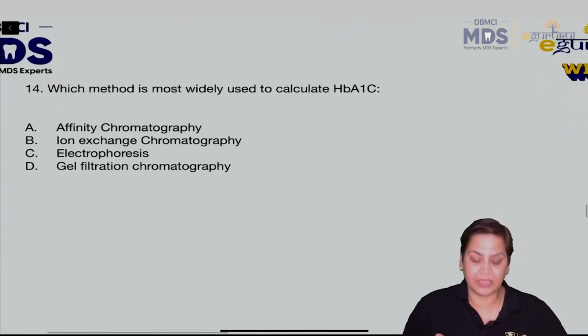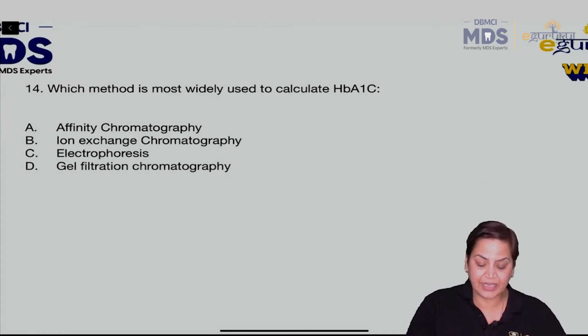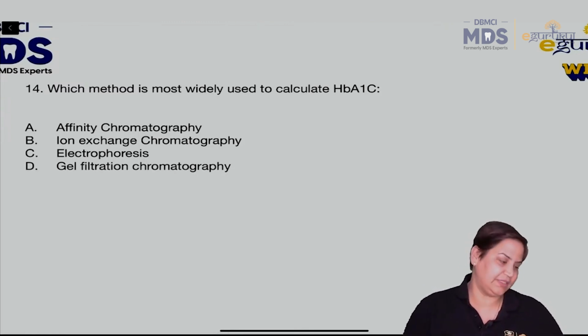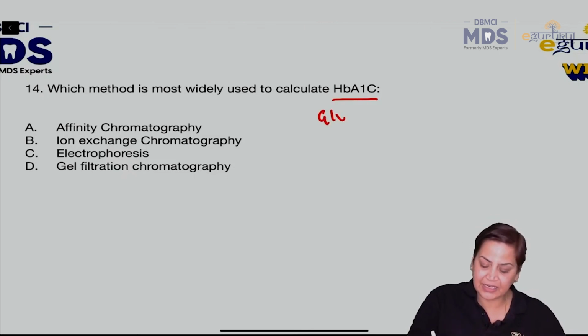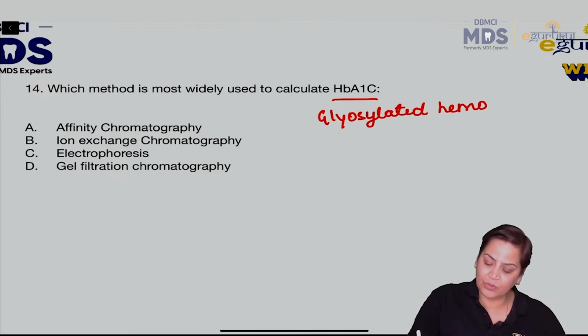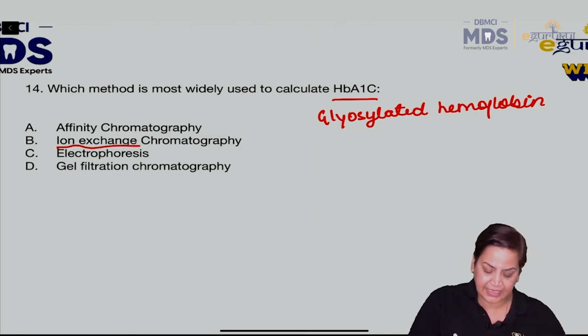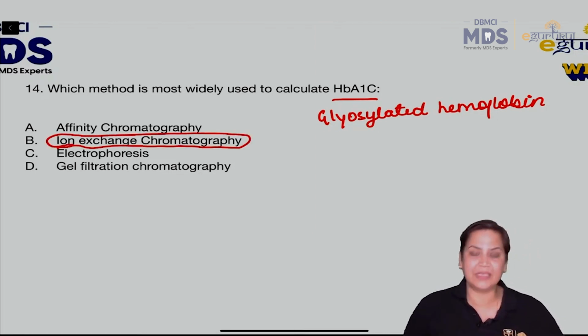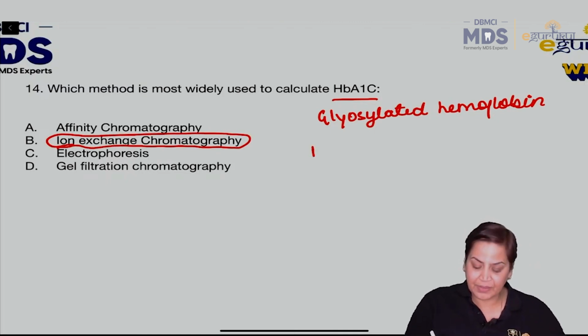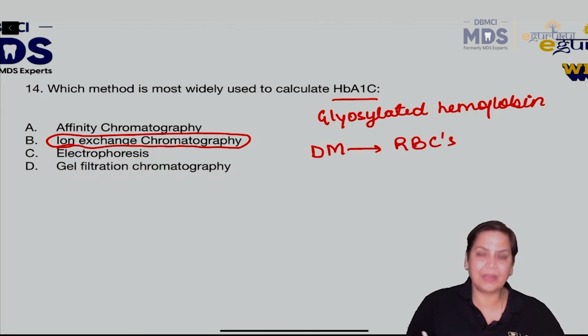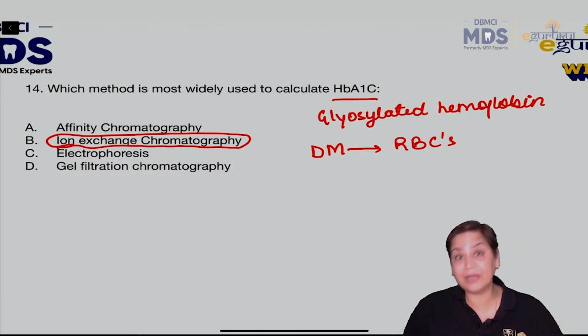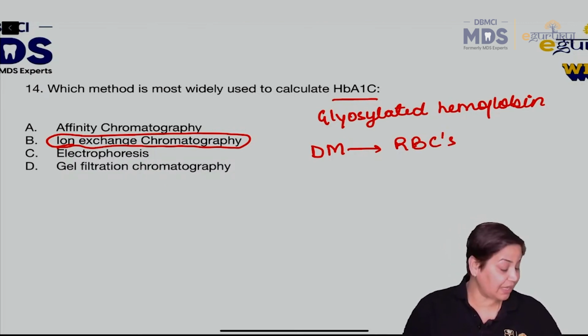Then the fourth: which method is most widely used to calculate HbA1c? HbA1c is actually glycosylated Hb, glycosylated hemoglobin. Look, what happens is, yes, the answer is ion exchange chromatography. Basically, you know that if a person is suffering from diabetes mellitus, the worst effect is on the RBCs, isn't it? Because if hyperglycemia is there, it affects the RBCs.